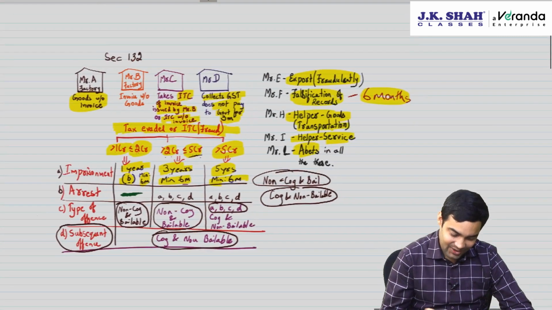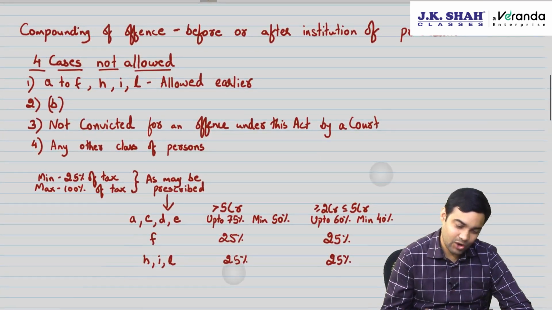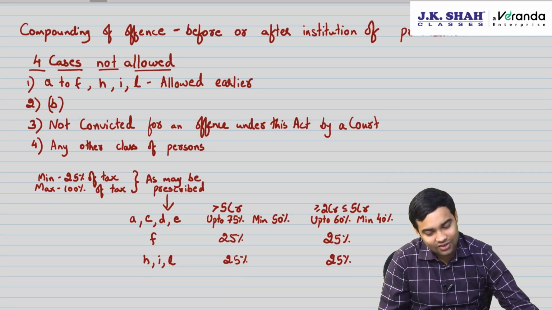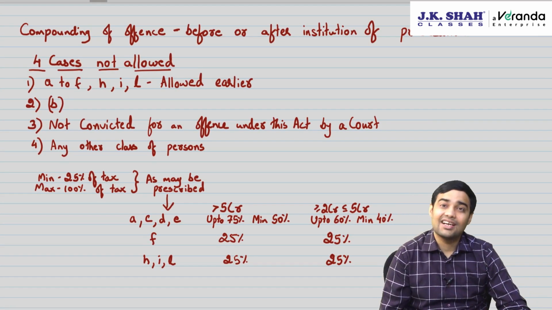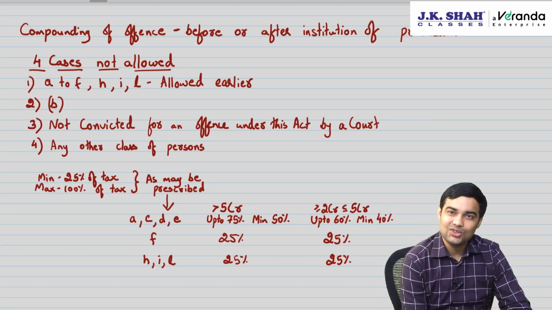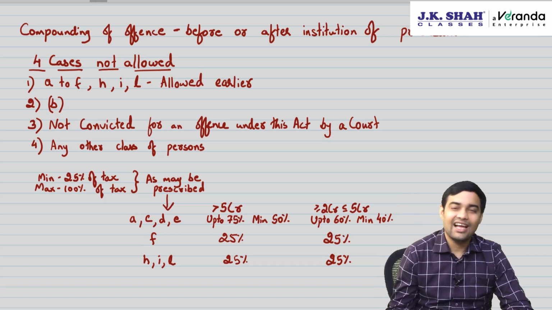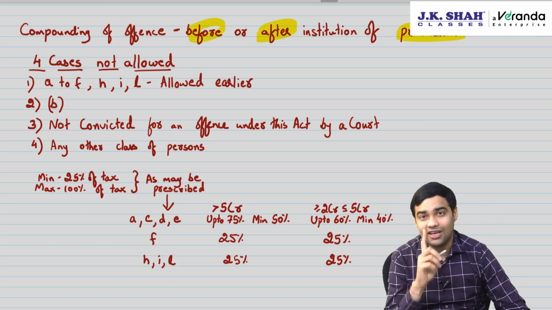Okay. Now, the next discussion is compounding of offense. Before or after institution of prosecution, can the person not go to jail by paying amount? Yes, it is allowed. Before or after institution of prosecution, not before conviction.